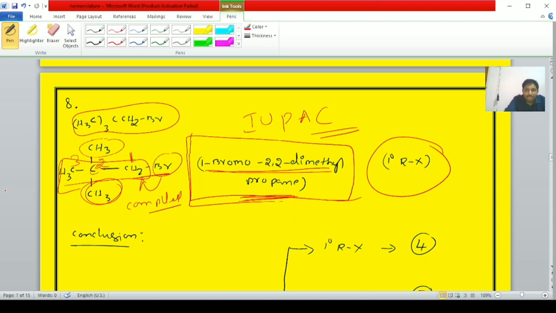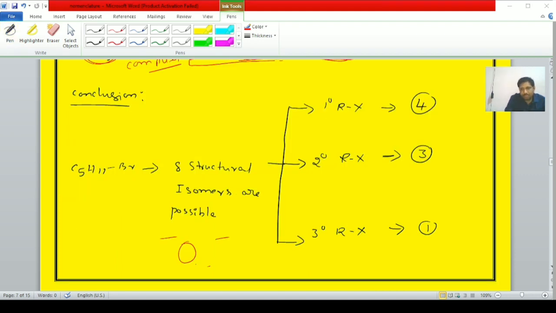Now, conclusion, student. Okay, students, now the conclusion about the structural isomers of pentyl bromide. How many structural isomers are possible?